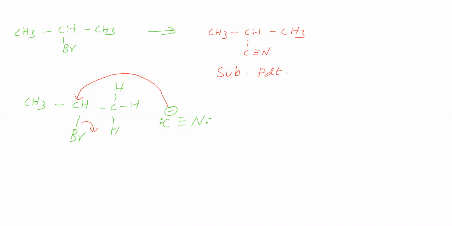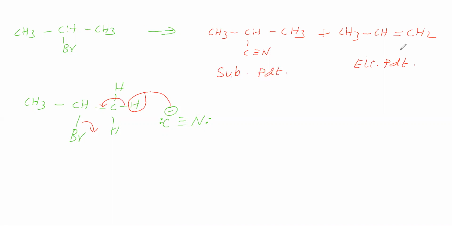Next we will see the next possibility. This cyanide carbon is abstracting this proton, therefore this bond is shifting to this place, then this bond is shifting, so Br minus is leaving. So what we will get here is CH3, CH double bond CH2. This is obtained by elimination of H plus and Br minus, therefore it is called an elimination product.